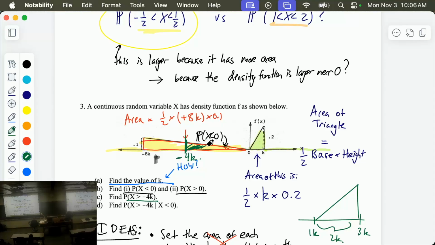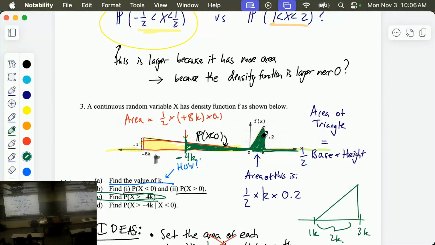Let me do the shading in this question in part C. We actually want everything to the right over here, everything to the right. So this is all green stuff. So I completely forgot about this triangle before. That is one mistake. So I should definitely add that back in. Very good. That's one mistake. What's the other mistake?